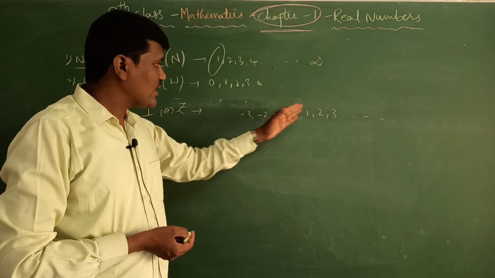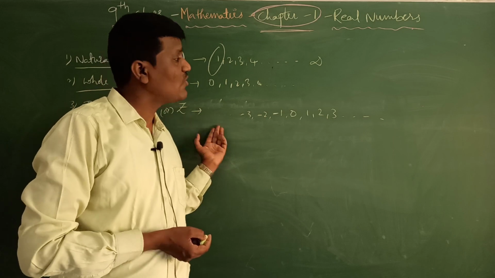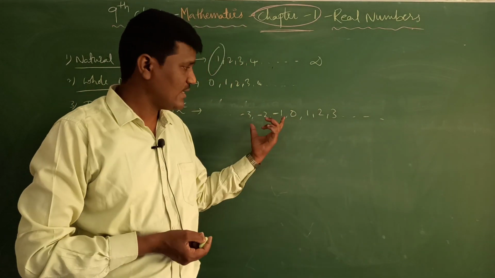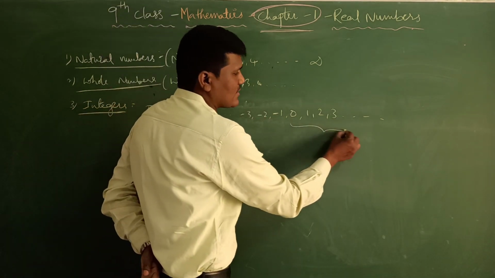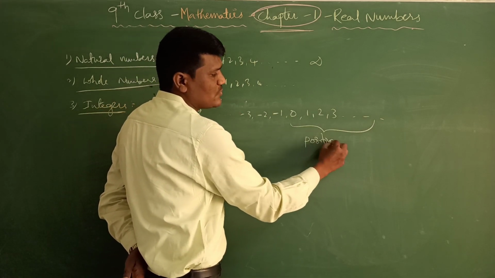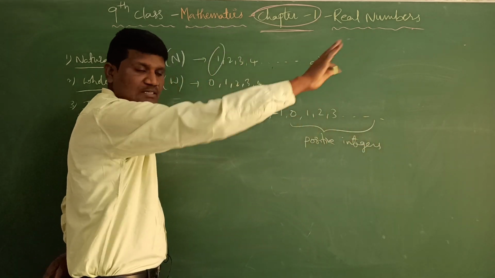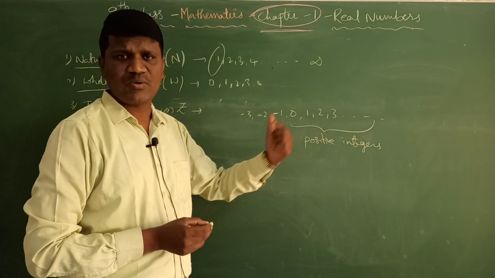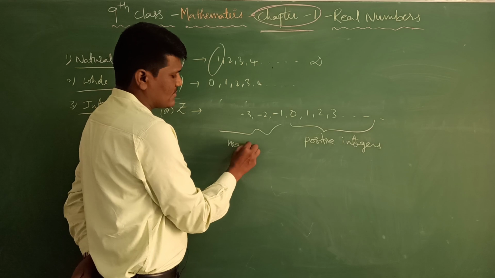For integers, what is the least integer? We cannot say any least integer. What is the highest integer? We cannot say a highest integer either. Okay students, now integers divide into two parts. The first is called positive integers: 0, 1, 2, 3 as positive integers. In fact, whole numbers and positive integers are the same, and these are negative integers.